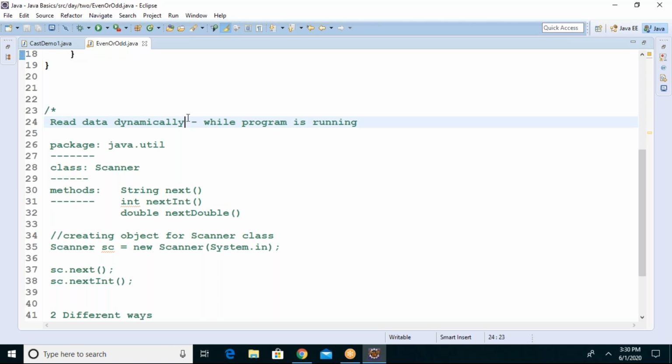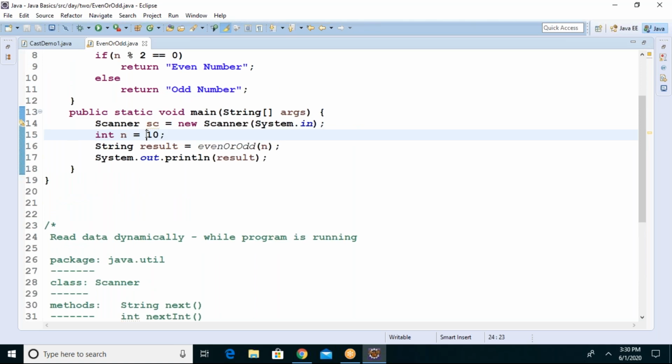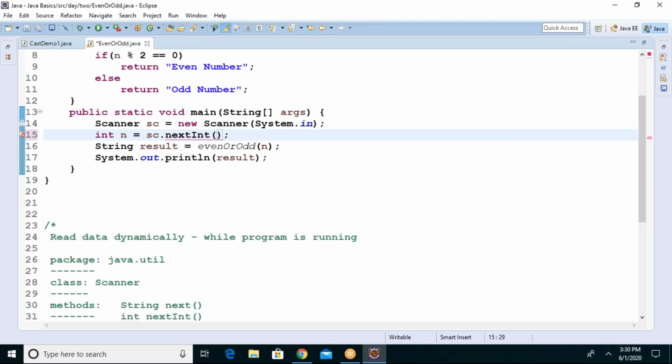So instead of 10, we put sc.nextInt. You see, all the methods are available here: nextInt, nextFloat, nextDouble. See, rather than giving a value, I specified a method, sc.nextInt.